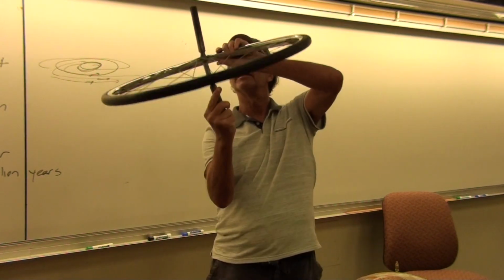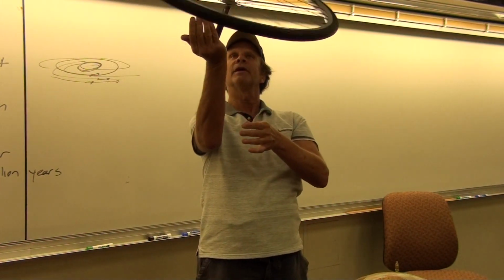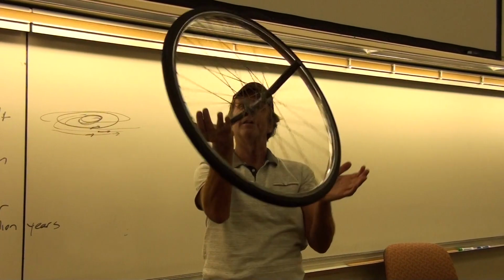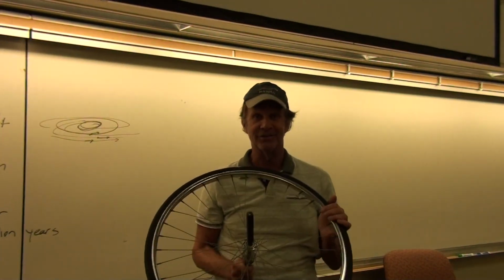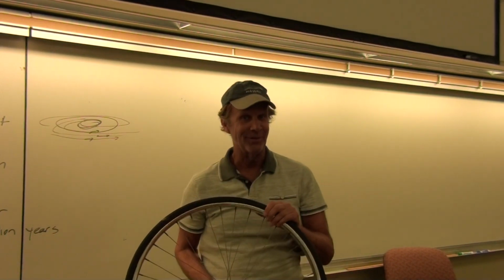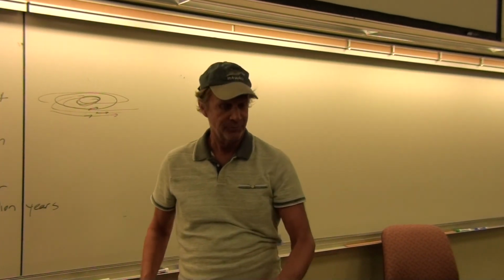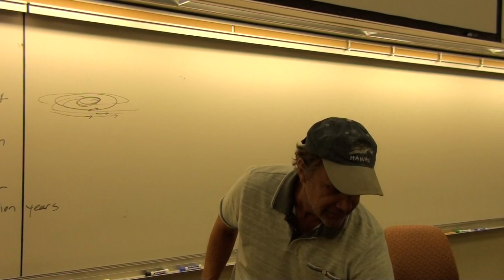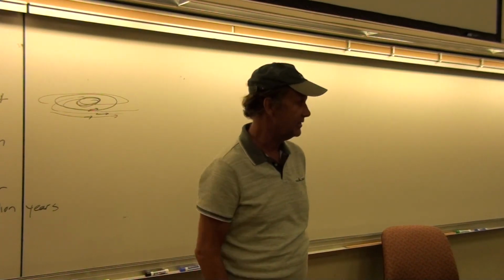Whereas here, this precession might only be a period of, say, a second or two at the most, whereas in a big gyroscope like the Earth, it could be tens of thousands of years, in that case 26,000 years.